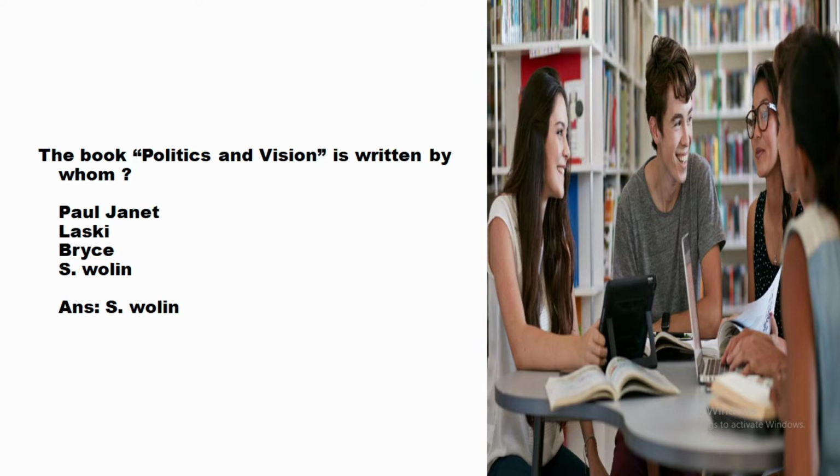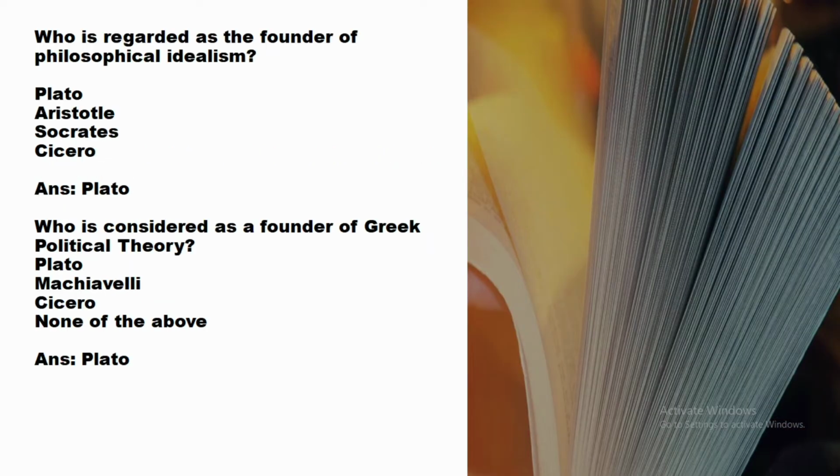Paul Janet wrote the book The Element of Morals. Bryce wrote the book Modern Democracies. These are the books of the authors: Paul Janet, The Element of Morals; Laski, Grammar of Politics; Bryce, Modern Democracies; and S. Olin, Politics and Vision. Let's go for the third question.